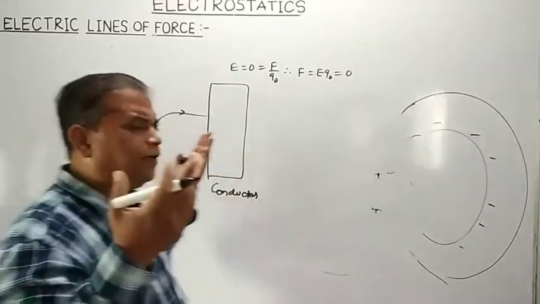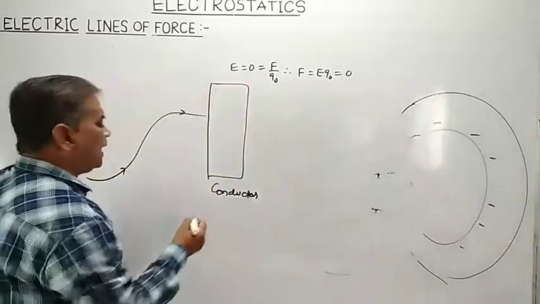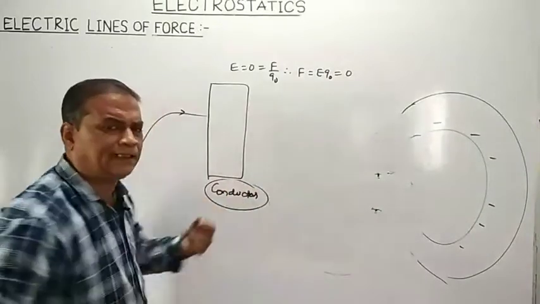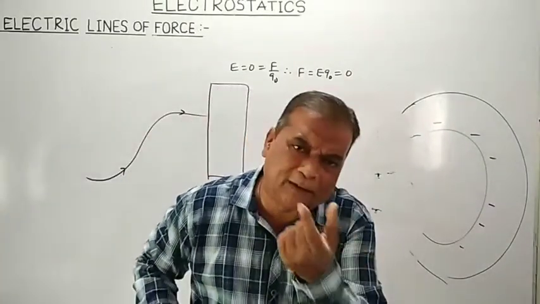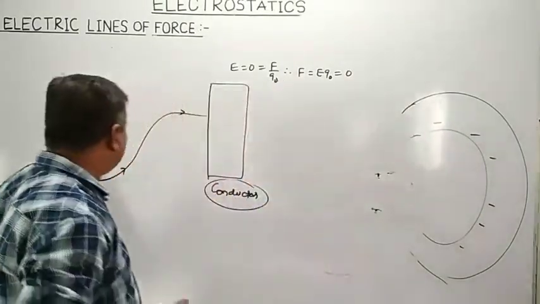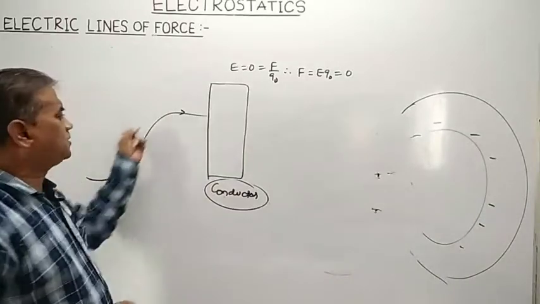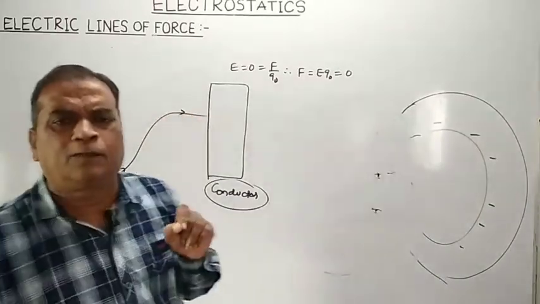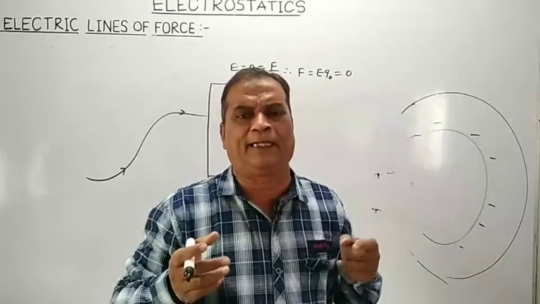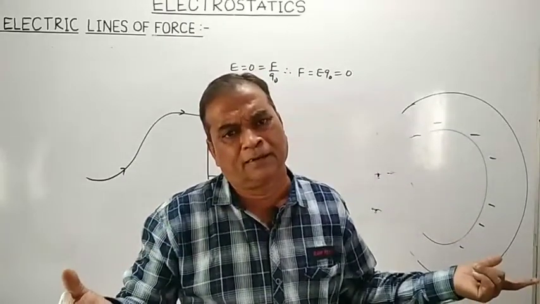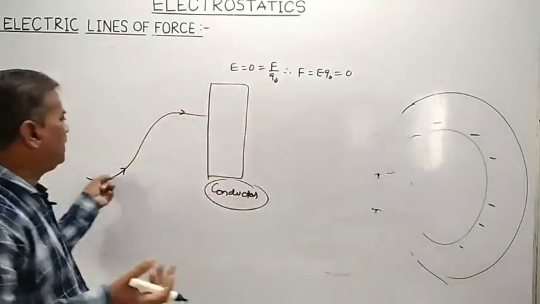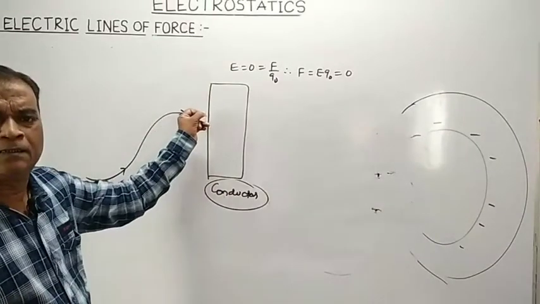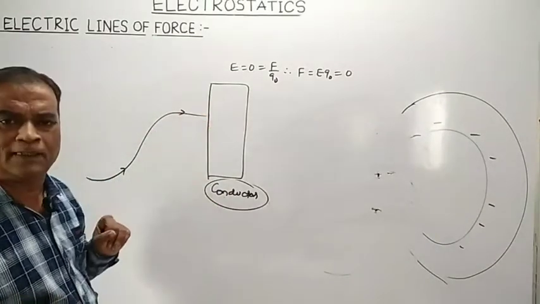Or one may have a classical explanation that because this is a conductor, it carries free electrons in it, and when a positive charge strikes a free electron, they recombine and vanish. Means the electric line of force will come to an end when it reaches the surface of the conductor.